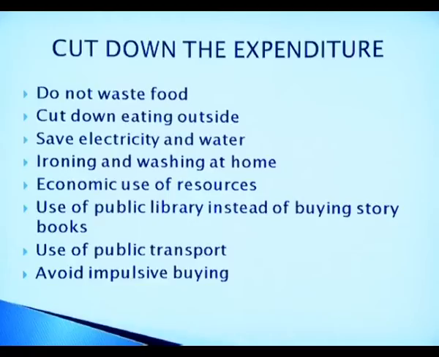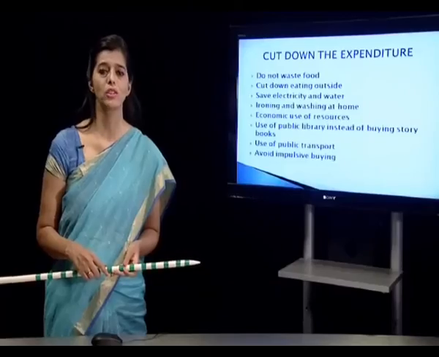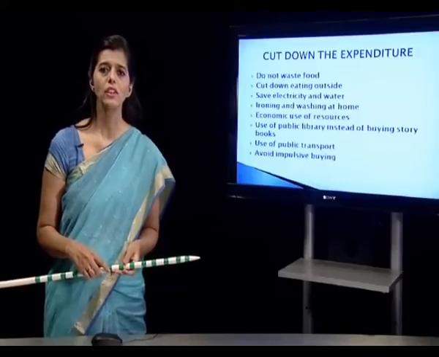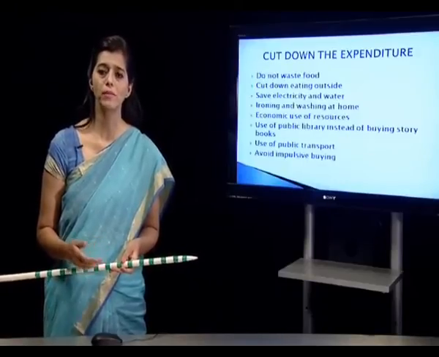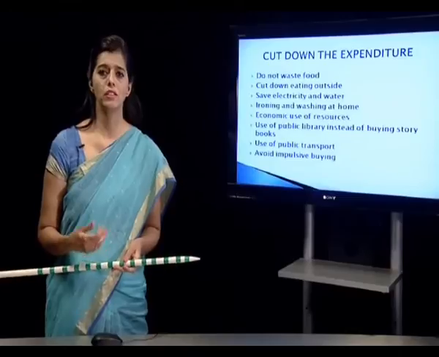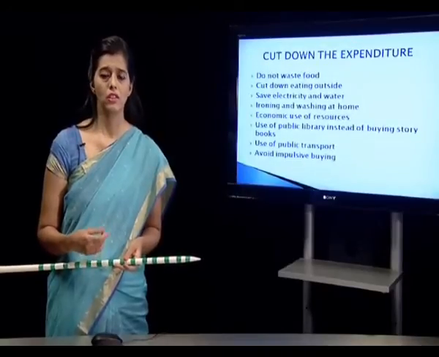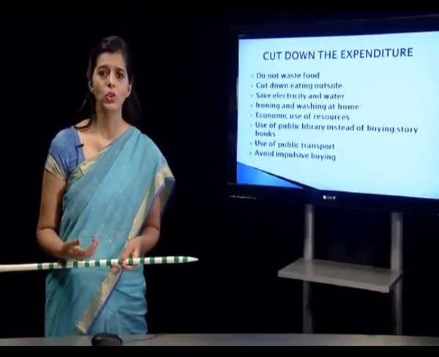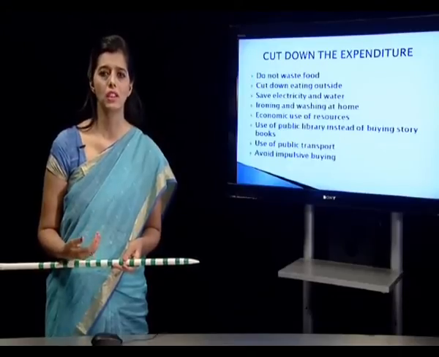Use of public transport. Traveling to your workplace in a car might be expensive because the fuel costs are high. So in these cases, you can take public transport, maybe a train, a bus, metro, whatever, so that you're not spending on the car.